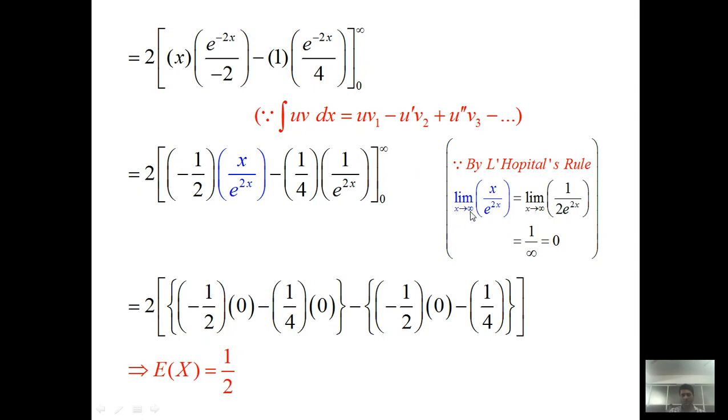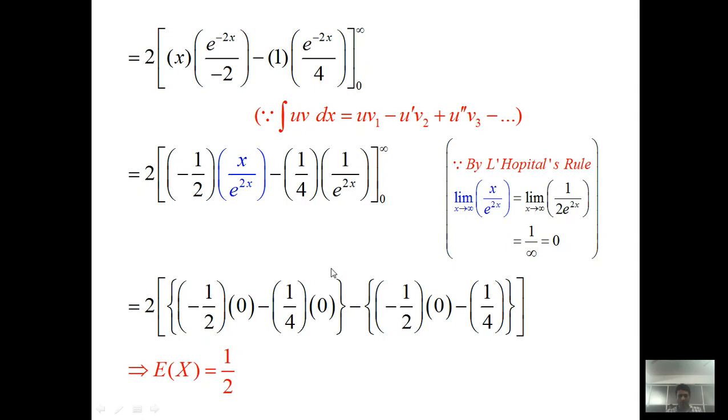So to find the limit of this term, we apply L'Hospital rule. So limit x tends to infinity, x upon e raised to 2x is equivalent to limit x tends to infinity of the differentiation of the numerator and the differentiation of the denominator separately. Differentiation of x is 1, differentiation of e raised to 2x is 2 into e raised to 2x, and when x approaches infinity, e raised to infinity, so 1 by infinity, and it leads to 0. So when we plug in the upper limit, it leads to 0, minus 1 by 4 e raised to infinity, so 1 by infinity, 0.